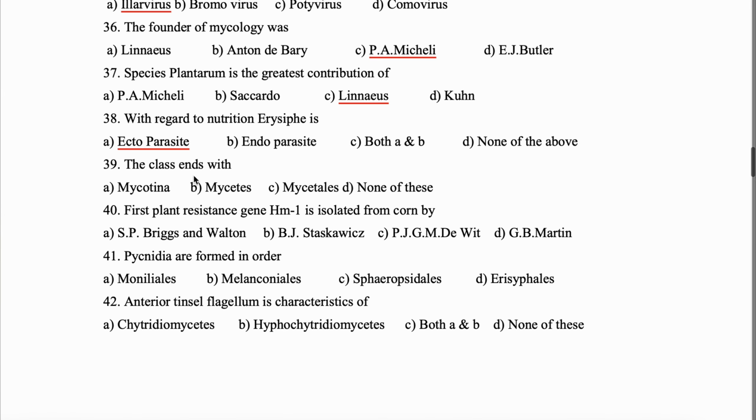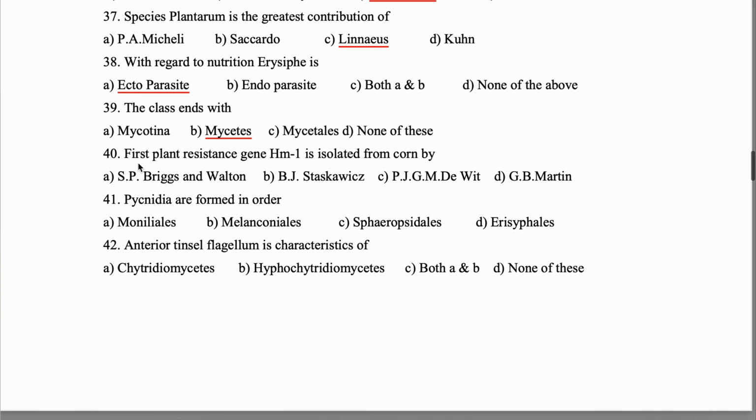39. The class ends with Mycetes. Question 40. First plant resistance gene, that is HM1, is isolated from corn, correct? But by which scientist? It is D. Witt. 41. Pycnidia are formed in the order